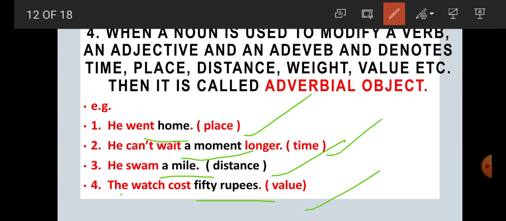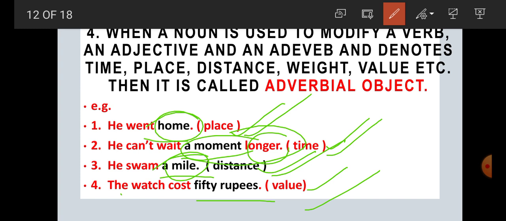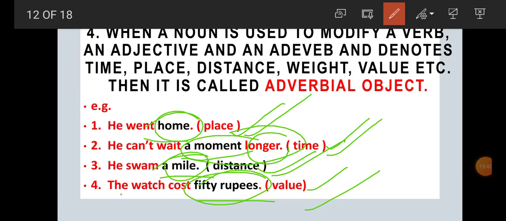So it is clear here that when a noun is used to modify a verb, an adjective, and an adverb, and denotes what? Sometimes place, sometimes time, sometimes distance, sometimes value and weight, then it is called an adverbial object. So here home, a moment longer, a mile, 50 rupees, they are used as adverbial objects.